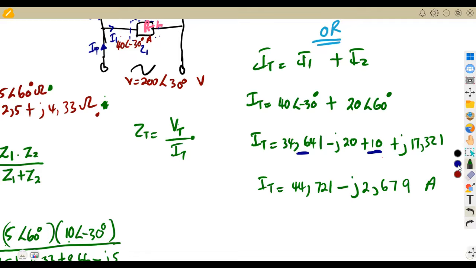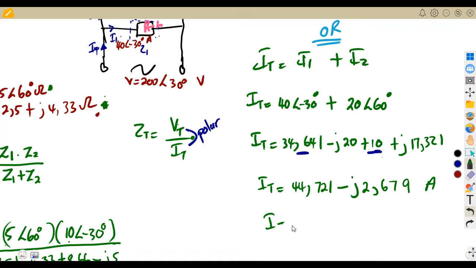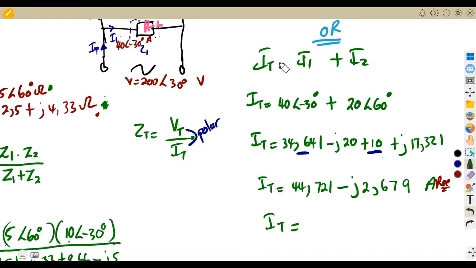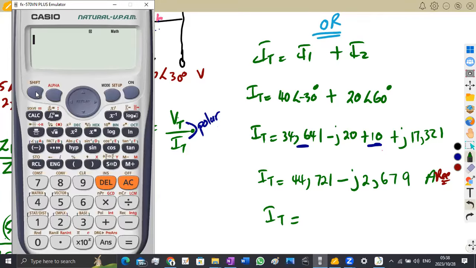But as you can see, we are going to need to divide by the current. The moment we talk about division, it means we must have this in polar form. Like I said, division is best in polar form. So we are forced to change our total current to be written in polar form. This is our rectangular form, so let's convert to polar form directly on our calculator: shift, polar form.